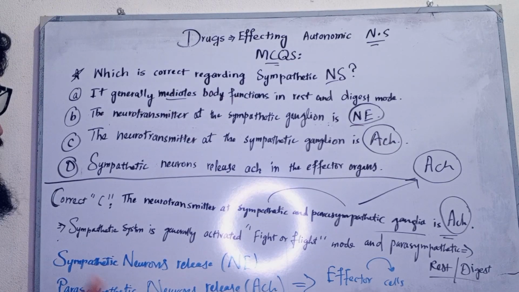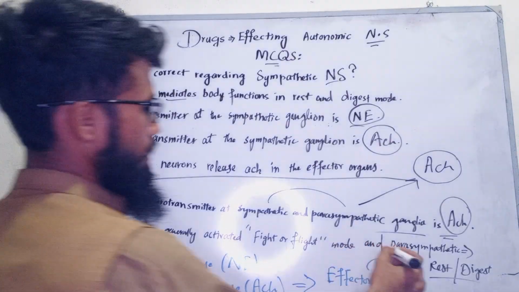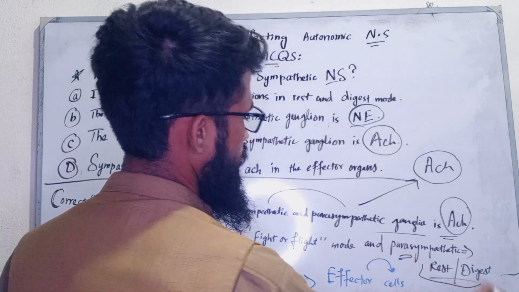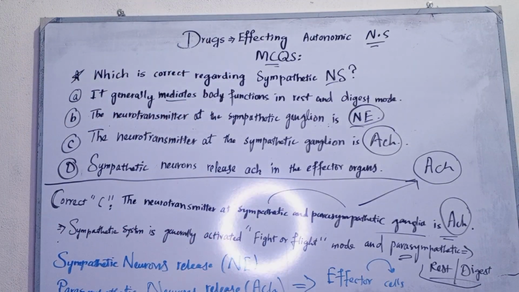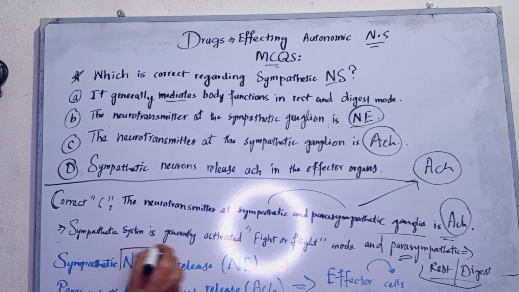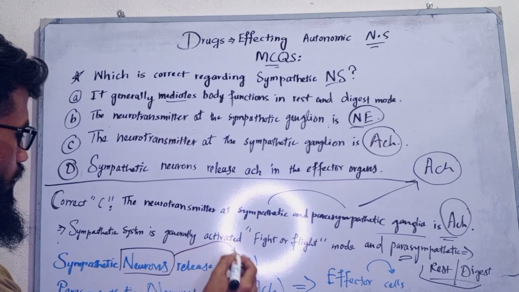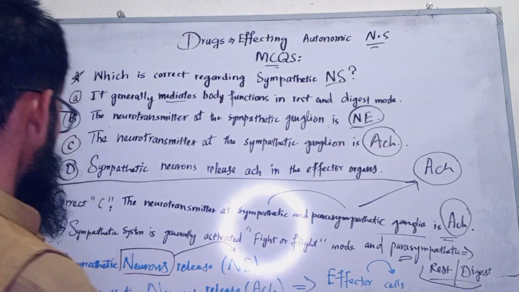So that is sympathetic nervous system, that it is activated in fight or flight mode, and parasympathetic is always activated in rest and digest mode. You know, neurons of the sympathetic nervous system. Sympathetic neurons always release norepinephrine. These are fight or flight hormone, norepinephrine. Okay.